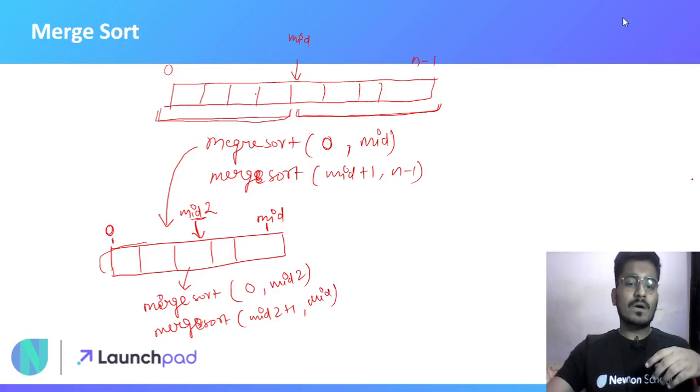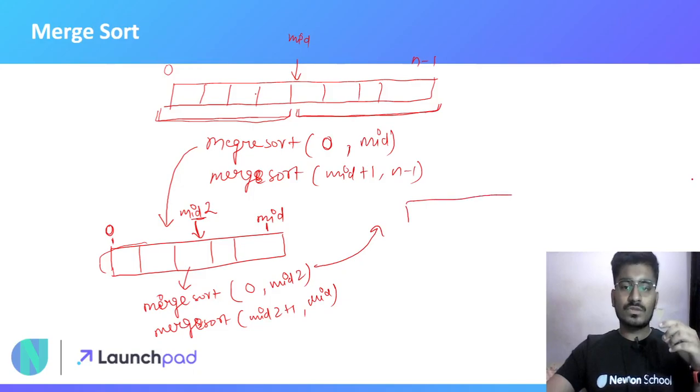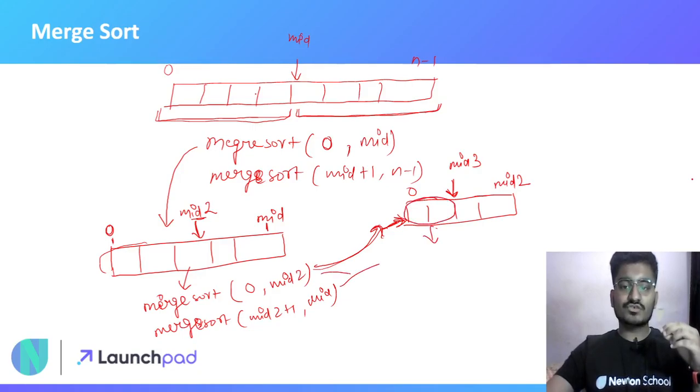Now this function will again go to this subarray, where this index is 0 and this index is mid 2. Then suppose we have some middle index as mid 3, and the function to sort this subarray will again call these two functions for these two subarrays.